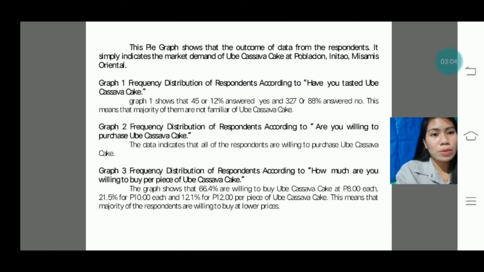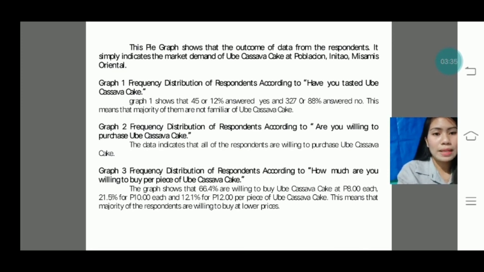This pie graph shows the outcome of the data from the respondents. It simply indicates the market demand of Ubi Cassava Cake at Poblacion in Nitao, Misamis Oriental. So graph 1, frequency distribution of respondents according to have you tasted Ubi Cassava Cake? Graph 1 shows that 45 or 12% answered yes and 327 or 88% answered no. This means that the majority of them are not familiar with Ubi Cassava Cake.